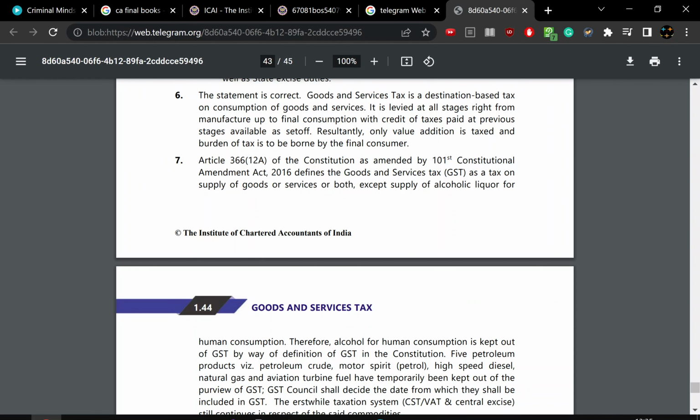Based on the current rate of 28%, you pay 28% on 100, that is 128 rupees, and the taxable value has increased to 150. So the tax has increased to 42 rupees. So 192 rupees is the price of the goods sold.